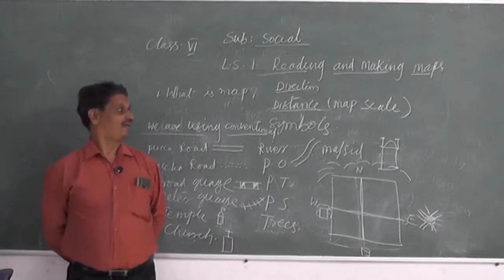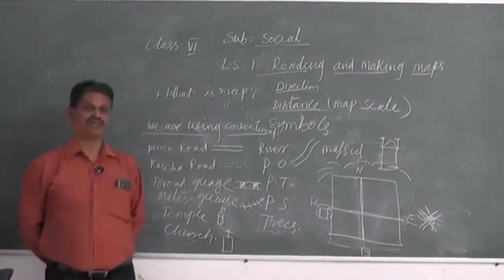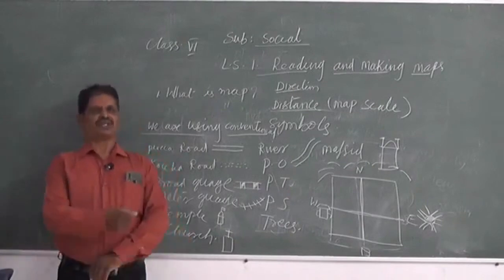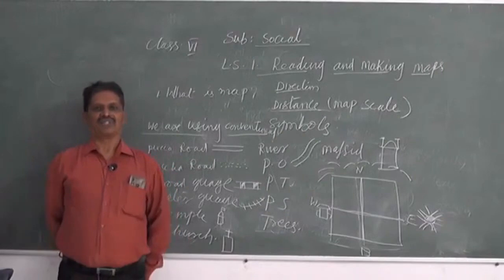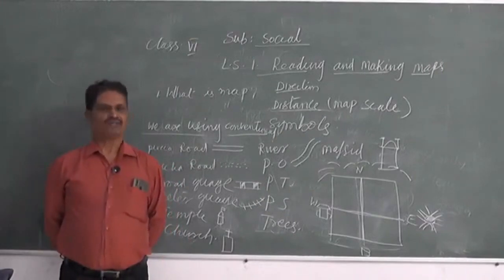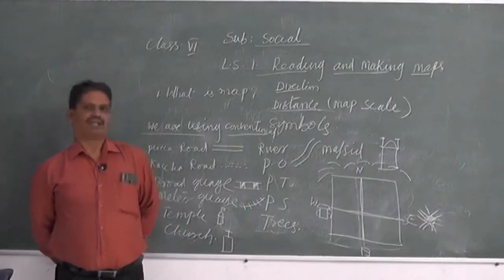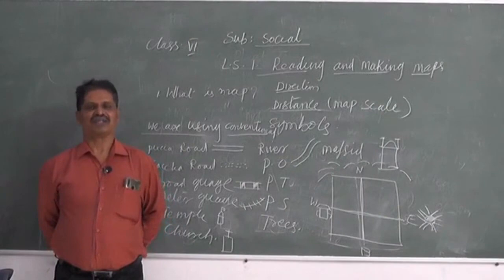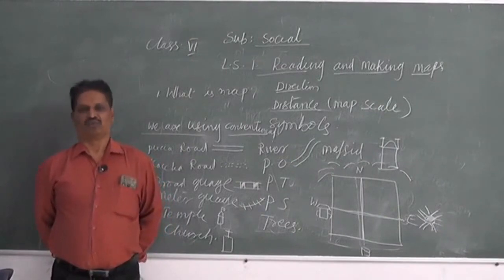As I told you, we have to convert the 500 meters into a short map scale distance. So you can easily convert the actual distance into the map distance. We can draw a sketch map easily by putting 5 posts.